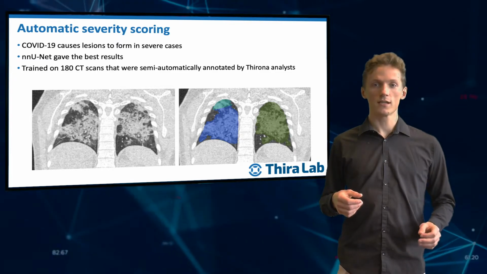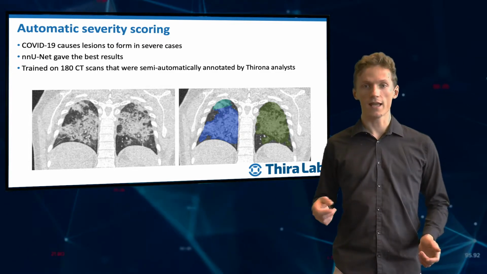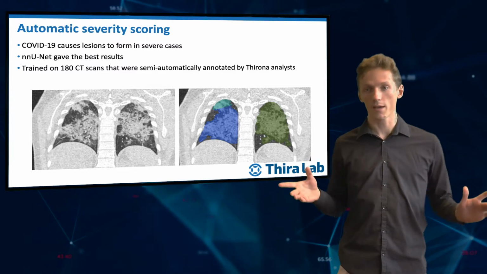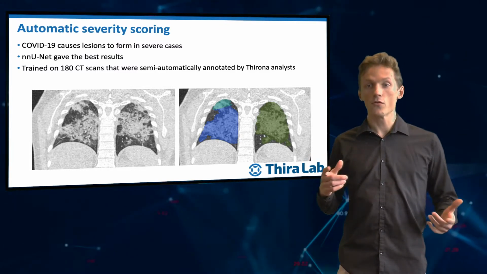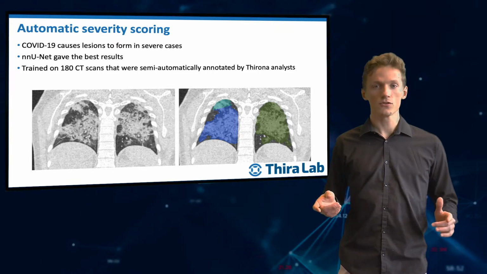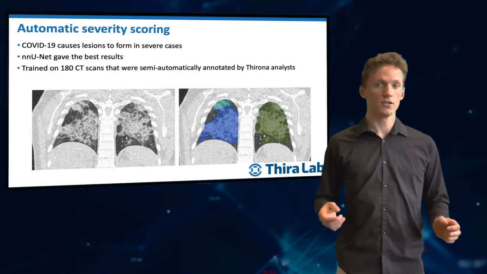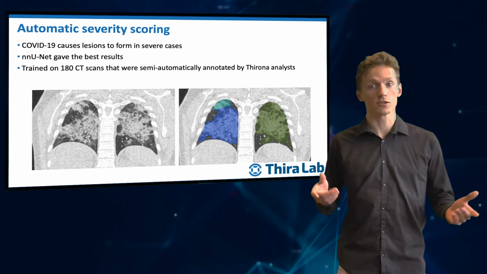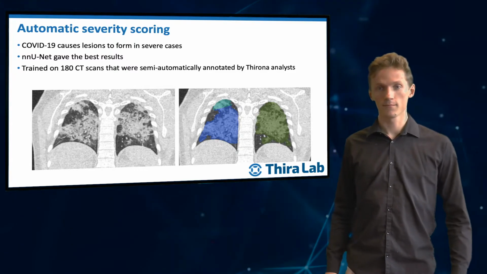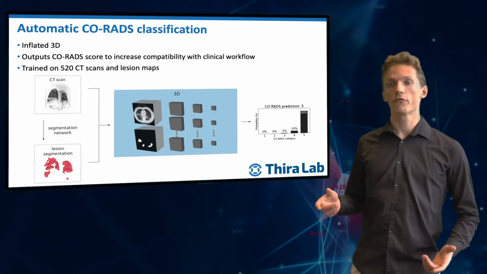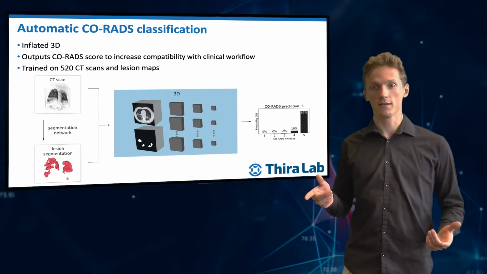This architecture is called the No-New-U-Net, and it automatically optimizes all the hyperparameters in a 3D U-Net. That the No-New-U-Net works best shows that in applied AI research, using an existing method sometimes works better than inventing a new network architecture.